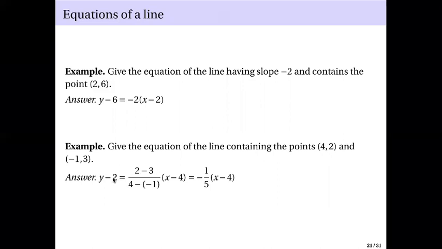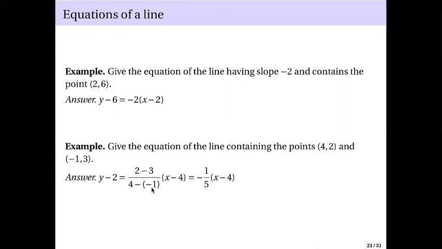But anyway, the equation will be y minus 2 equals 2 minus 3 over 4 minus -1. So this is the point for our minuend. That's why you see 2 minus 3. And then the denominator here, we use the x coordinate of this point for our minuend. That's why you see here 4 minus -1.